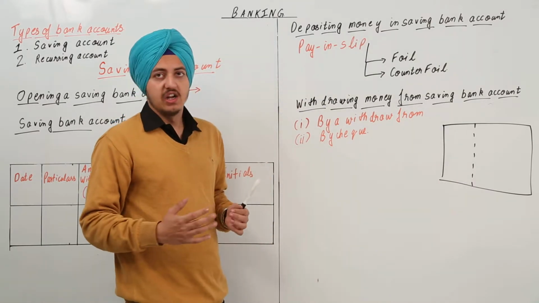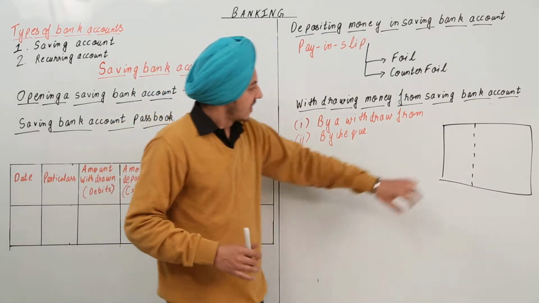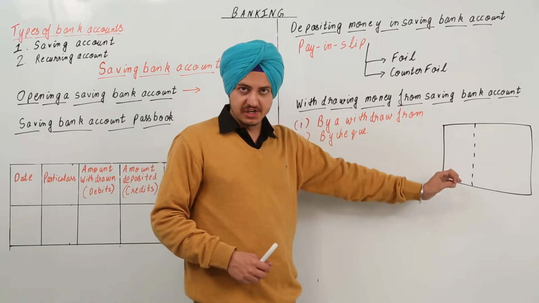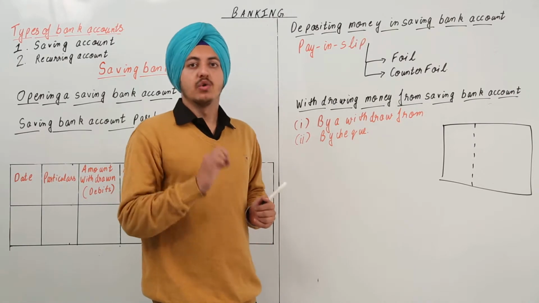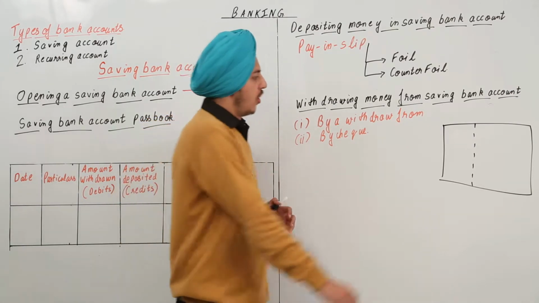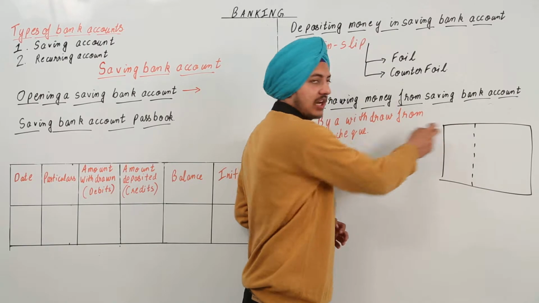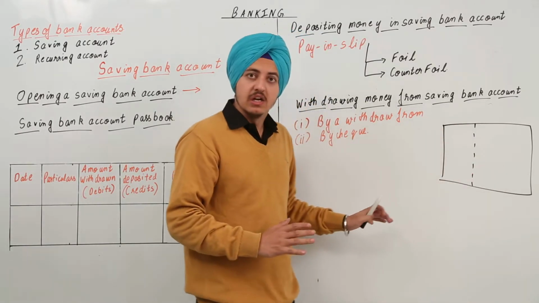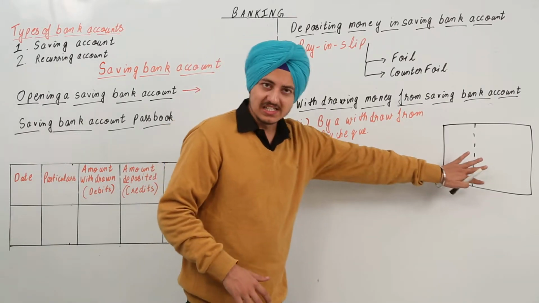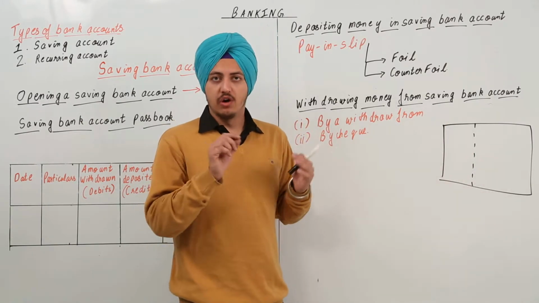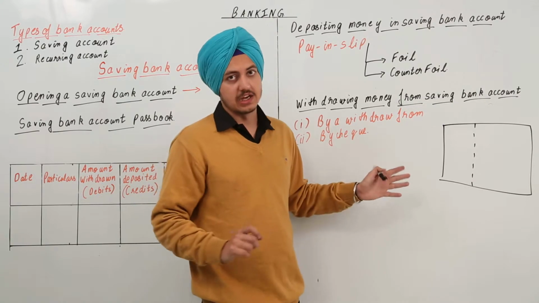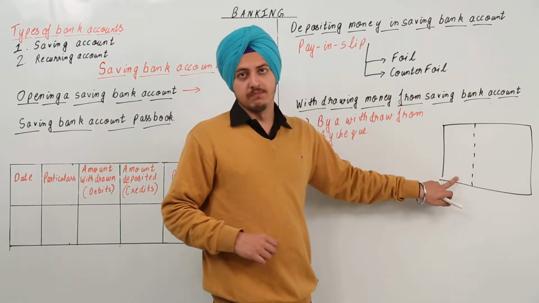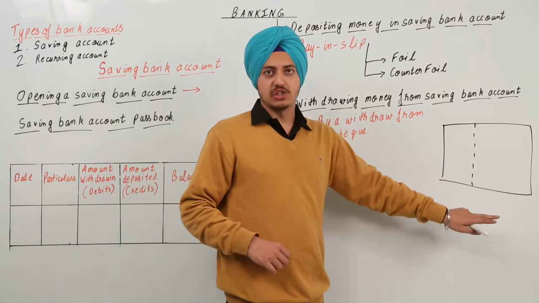That form will contain a lot of things like how many rupees do you want to deposit and in which bank account, on which date, and then you have to write the amount in words and then in numbers on both the sides, and in which bank are you depositing the money, what is the bank code, what is the bank name, and everything. You have to fill in all this information over there. Then you sign at the bottom, the sign of the depositor.